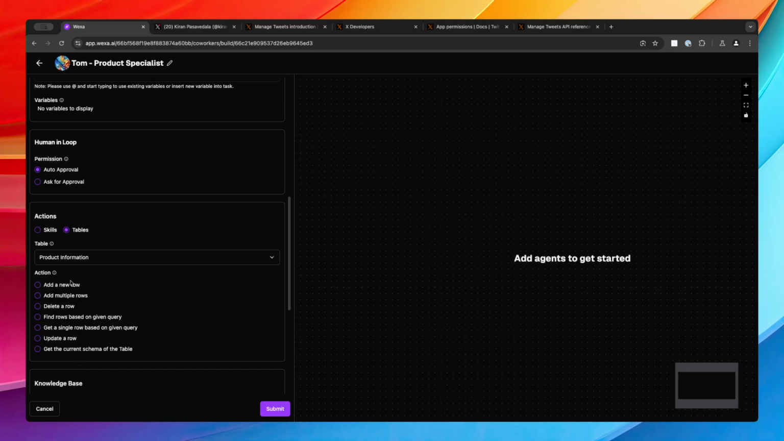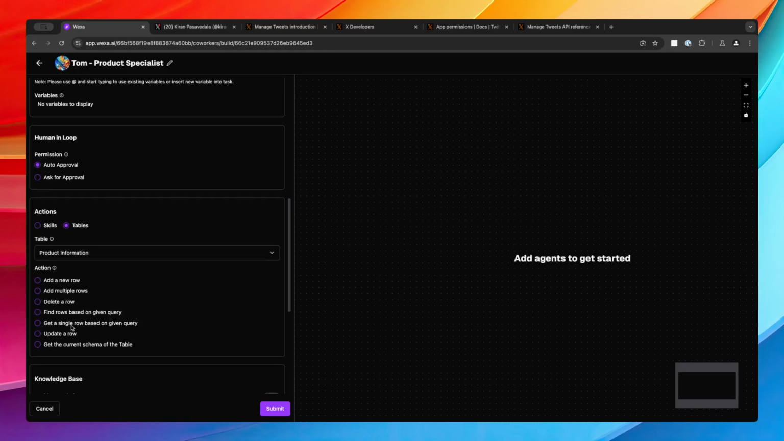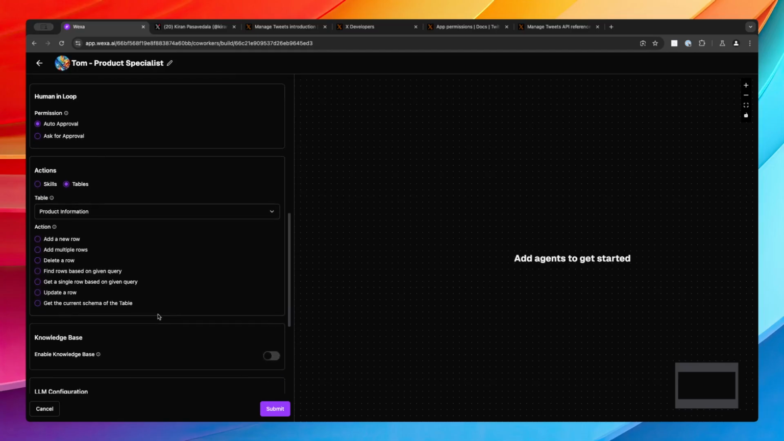So you can add a row with your agent, you can add multiple rows with your agent, you can delete a row from the product information table. You can find rows based on a given query. That query can be like a very normal humanized query that you wanted to write, or you can get a single row, you can update a row, or you can get the current schema of the table. So what are the rows and what are the columns that are there? So in this case we wanted to get the current schema of the table.